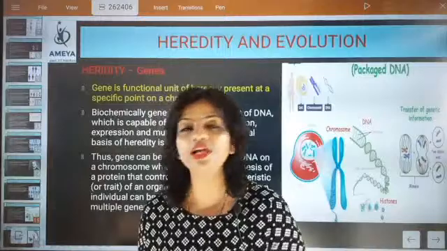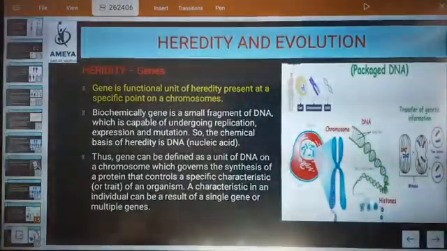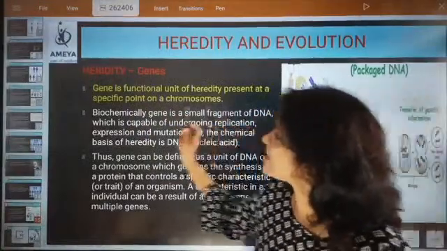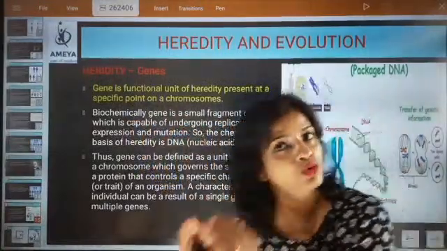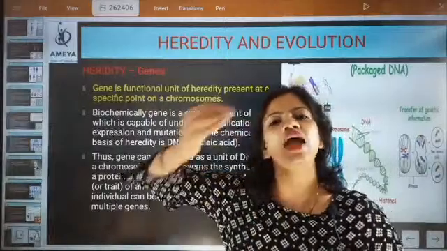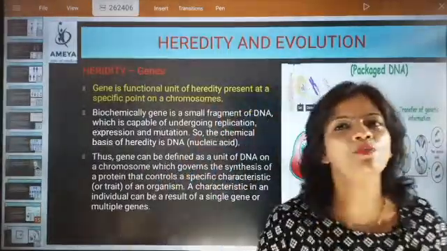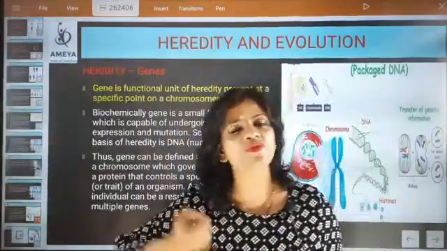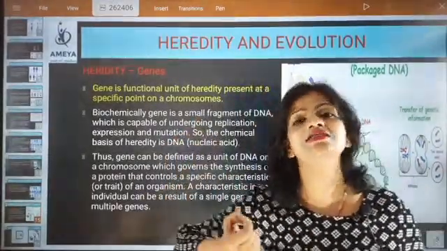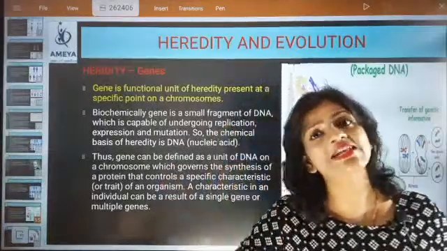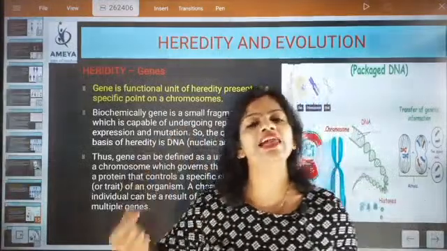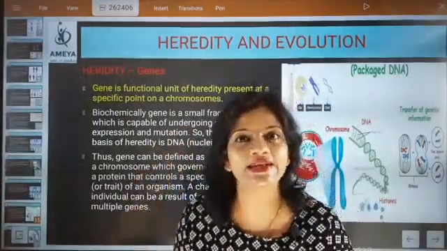Correct only, Kamya. Last class we discussed a very important point, that gene is the functional unit of heredity present at a specific point on a chromosome. So chromosomes carry genes on their specific points, and these genes are the ones carrying the characters.